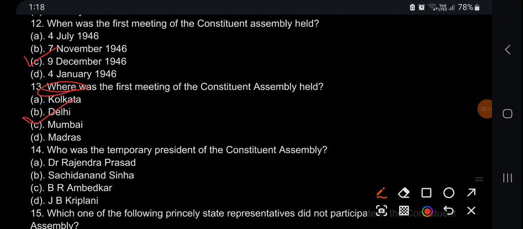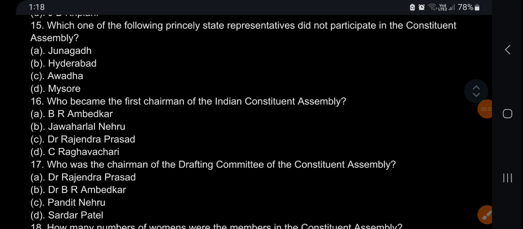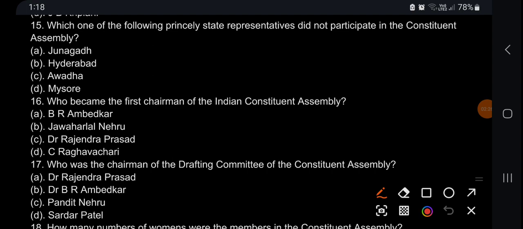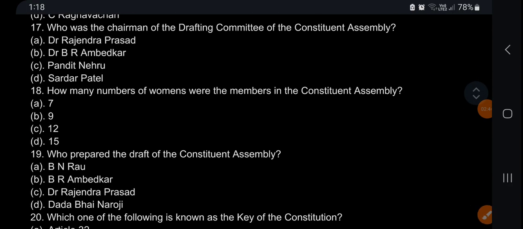Mumbai. Who was the temporary president of the Constituent Assembly? It's Sachidanand Sinha. Which one of the following princely states representative did not participate in the Constituent Assembly? Hyderabad. Who became the first chairman of Indian Constituent Assembly? Chairman is like president, is Dr. Rajendra Prasad. Who was the chairman of the drafting committee of the Constituent Assembly? We all know it's Dr.